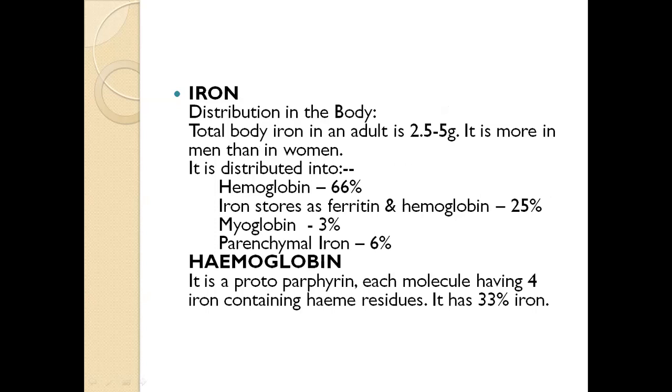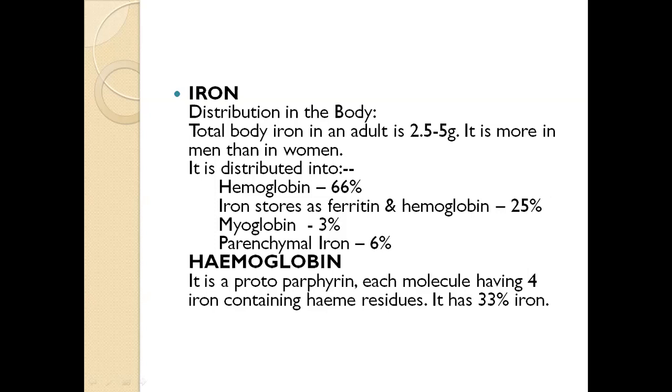So iron, distribution of iron in the body. The total body iron in an adult is 2.5 to 5 grams. It is more in men than in women. It is distributed into hemoglobin 66%, iron stores as ferritin 25%, myoglobin 3% and parenchymal iron 6%.